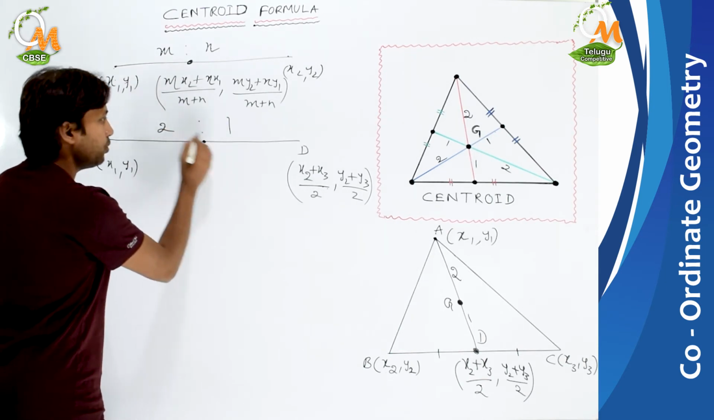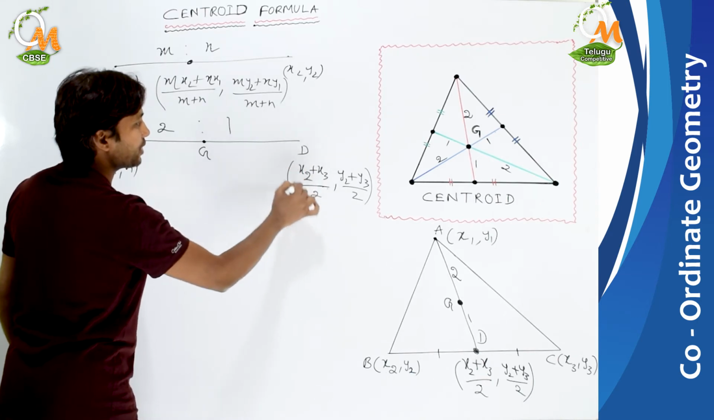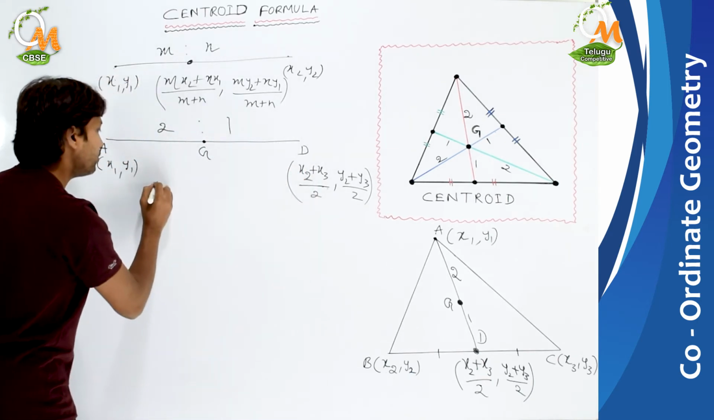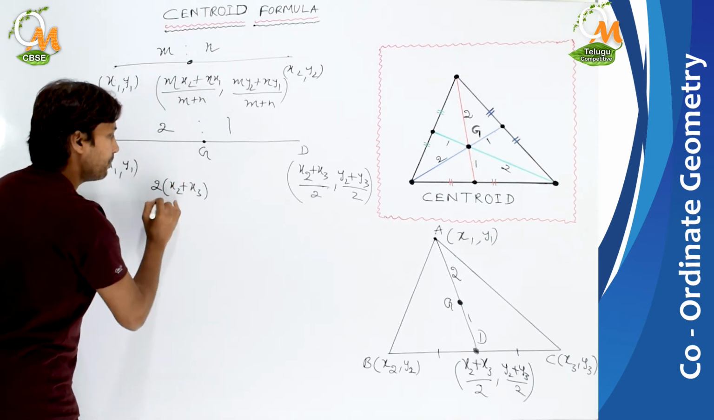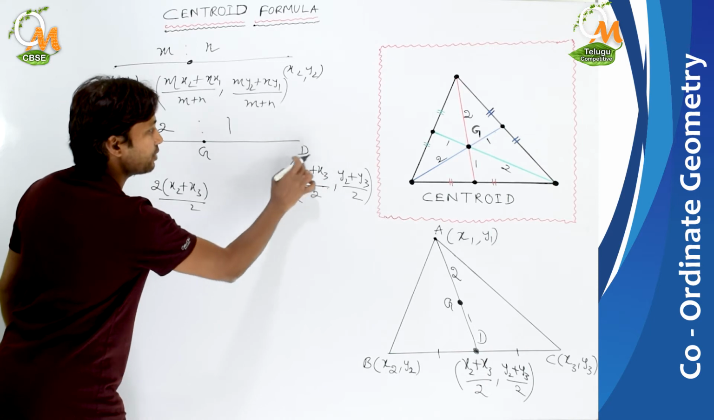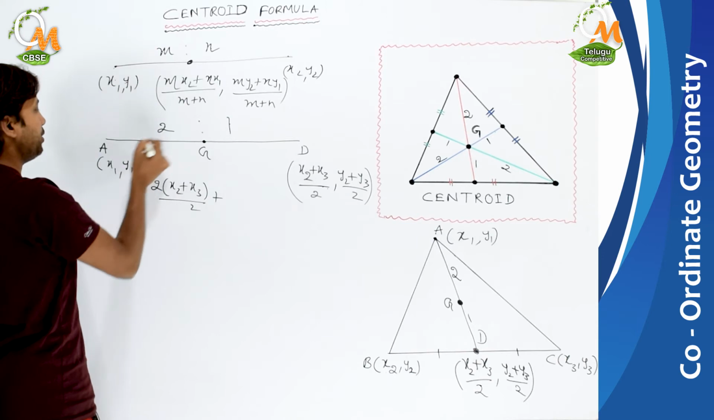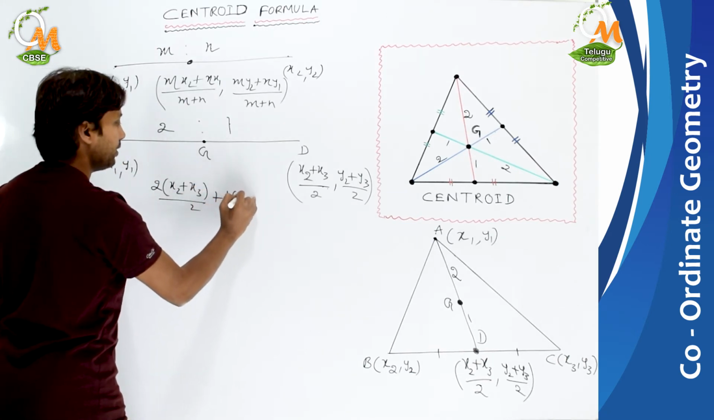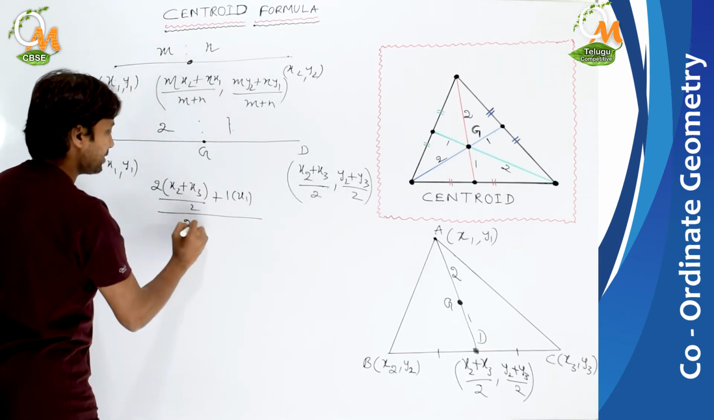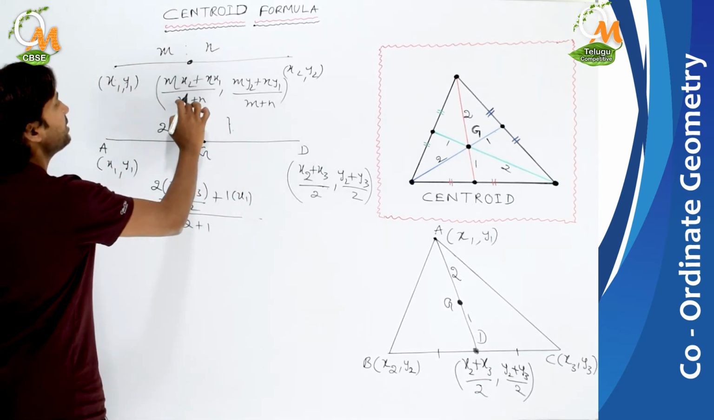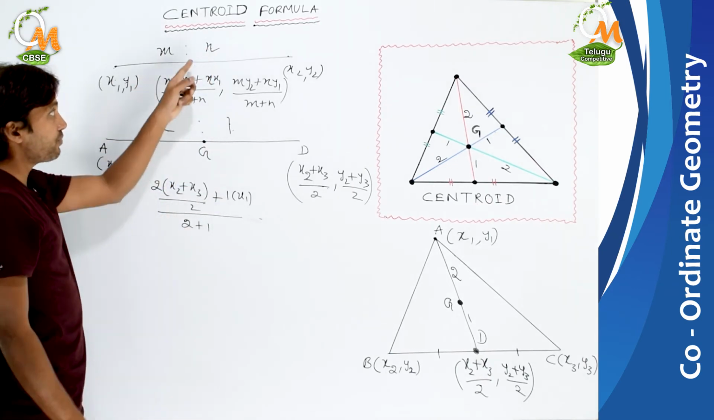See, here in place of x2 we multiply with 2. So 2 into (x2 + x3)/2, plus 1 into x1, upon 2 plus 1. Is this right or not? 2 plus 1 means m plus n. So in the same way I am dividing here also using this formula.